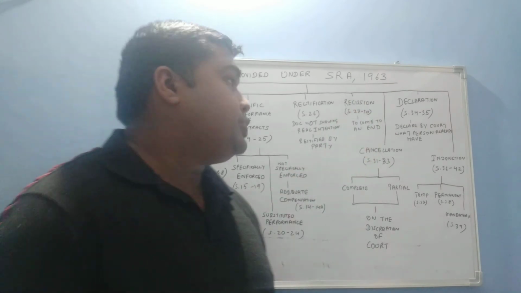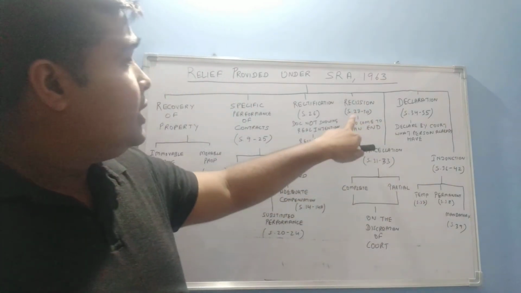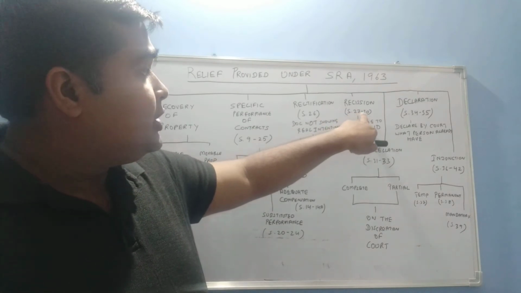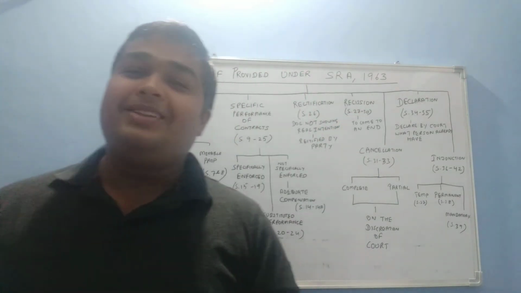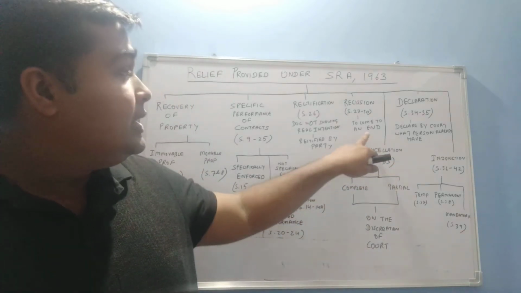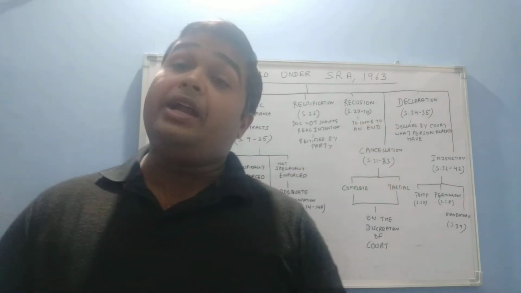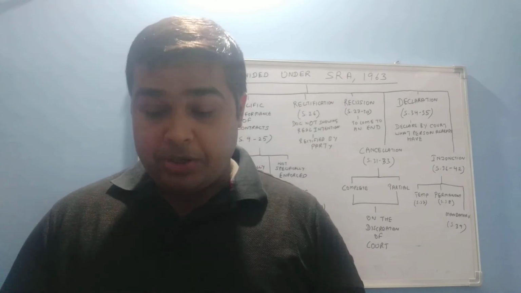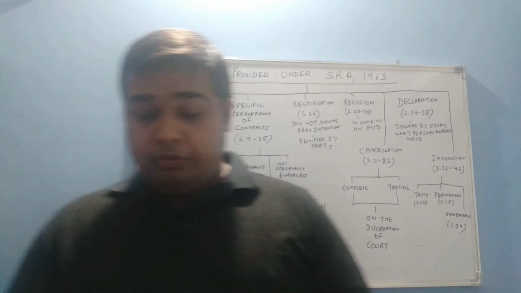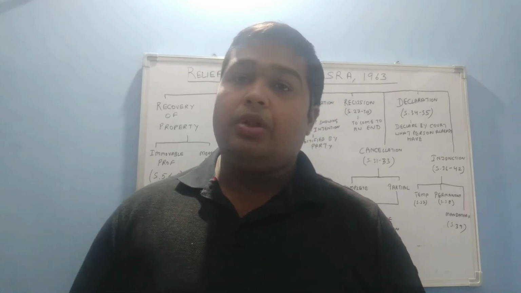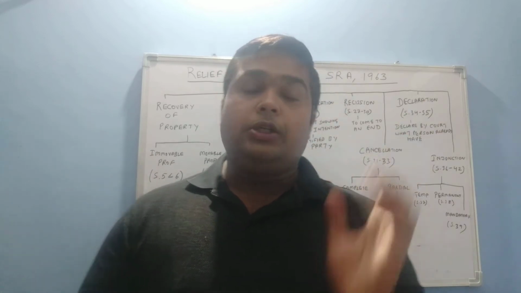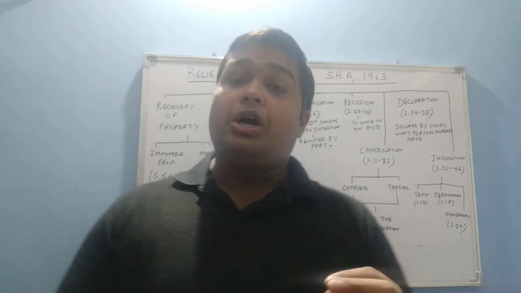Next is rescission, which is covered under Sections 27 to 30. The meaning of rescission is to come to an end, to restore the status quo, with the contract coming to an end.